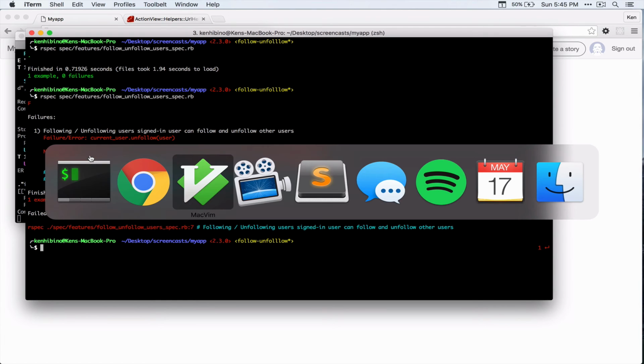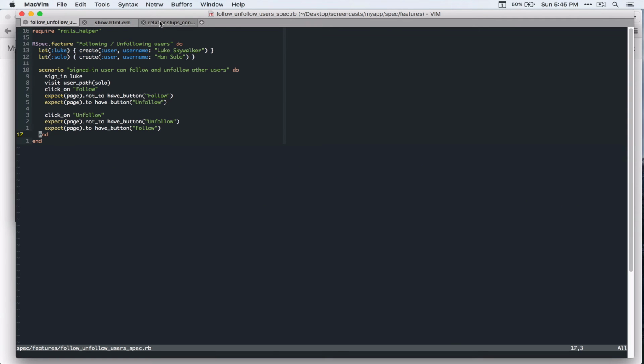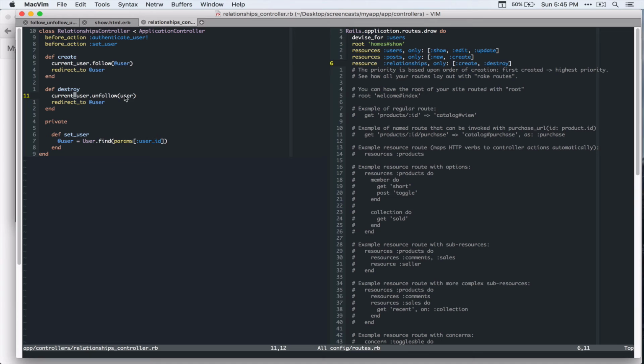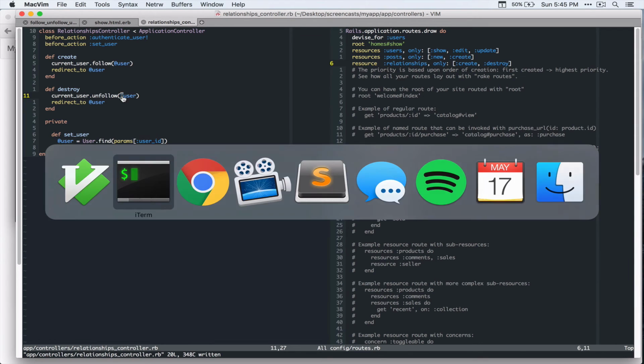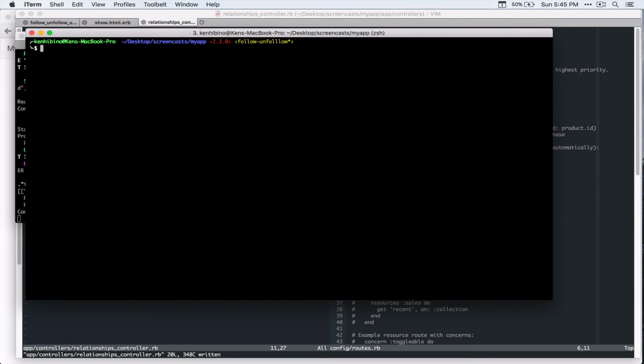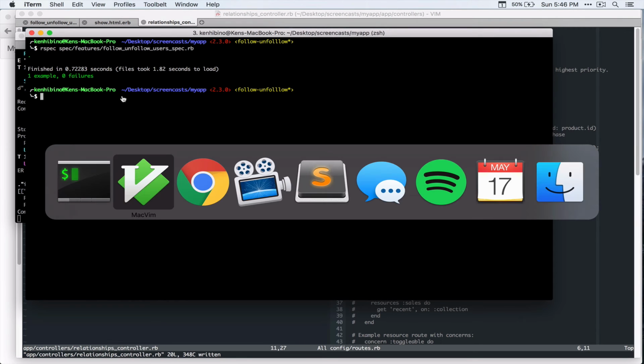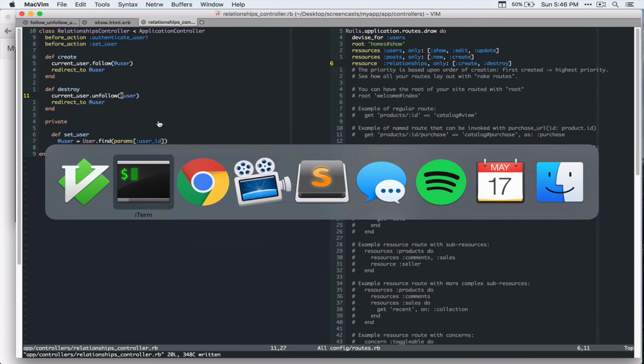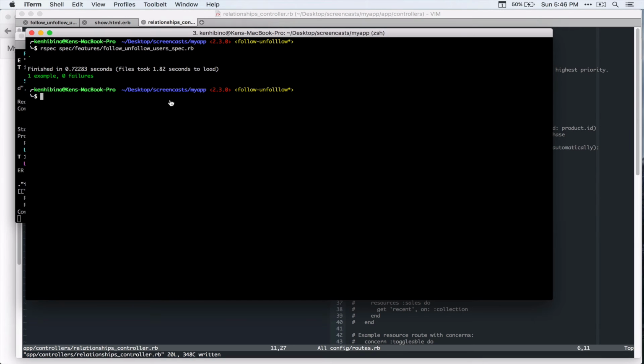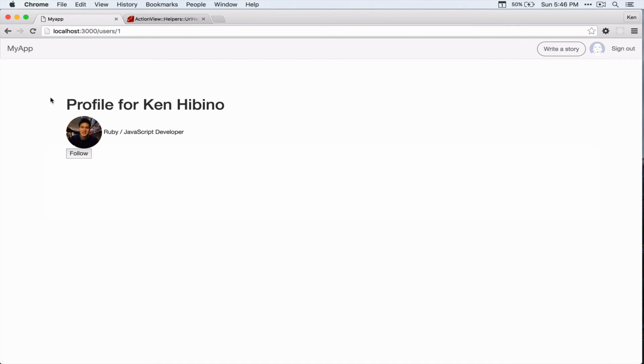All right, I forgot to change the user here in the controller. All right, so it's passing. Cool. Let's add some CSS to that button.